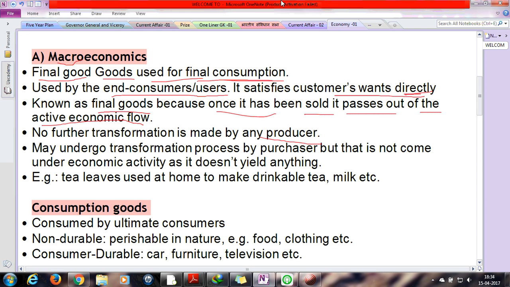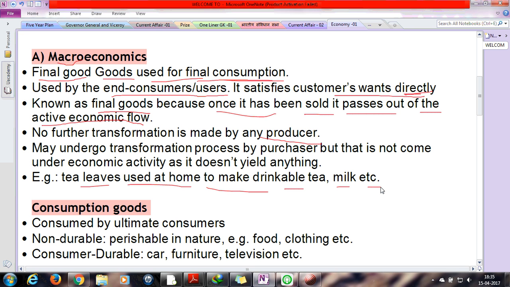As I said, those goods can be reproduced by the consumer, but that reproduction will not be part of the economic activity. That's why it is known as final goods. For example, tea leaves used at home to make drinkable tea, milk, etc. As I said, once a tea packet is sold, that company cannot reproduce it.